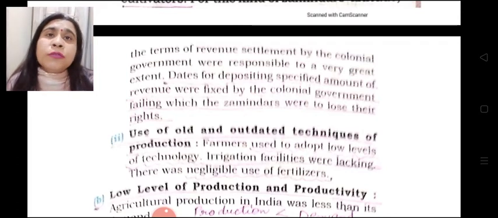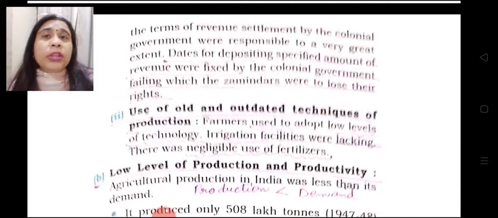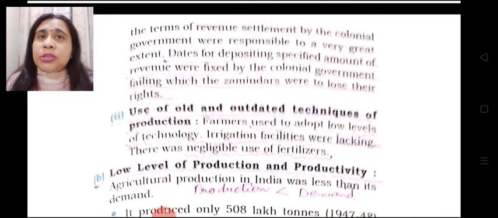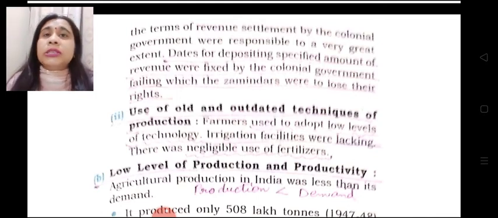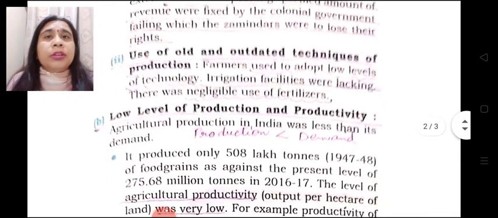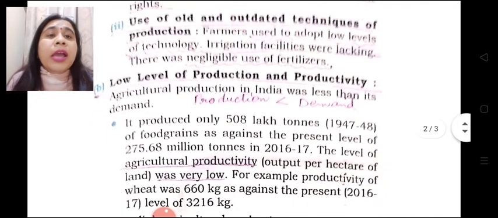So this was also one of the reasons that agriculture was not growing. This sector, where the maximum population was engaged, was in a stagnant condition, with a low level of production and productivity. The output produced was far less than the demand of the people. Agricultural productivity was very low.